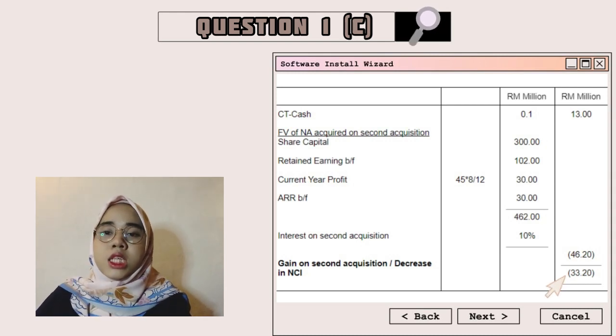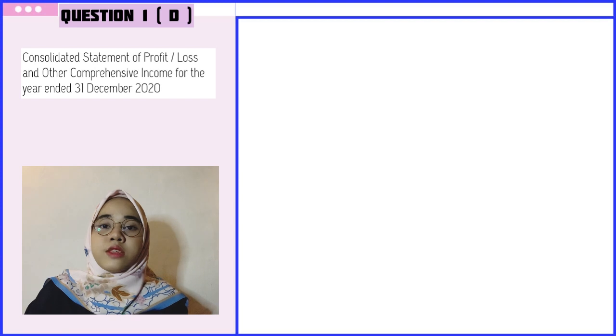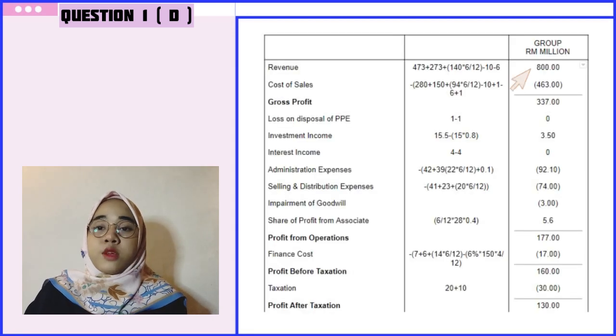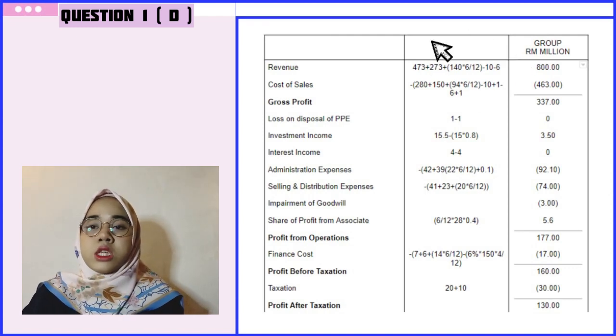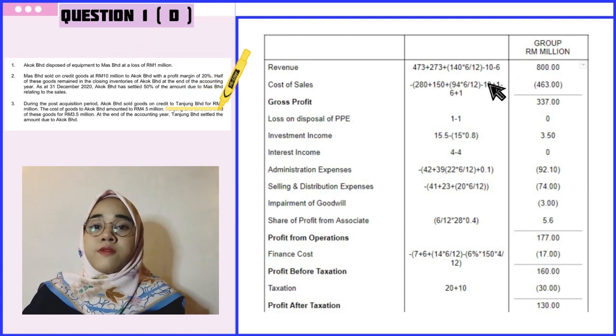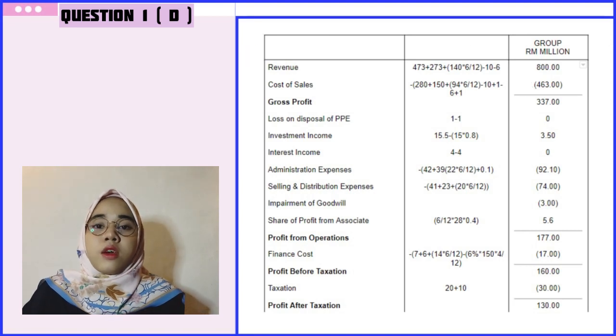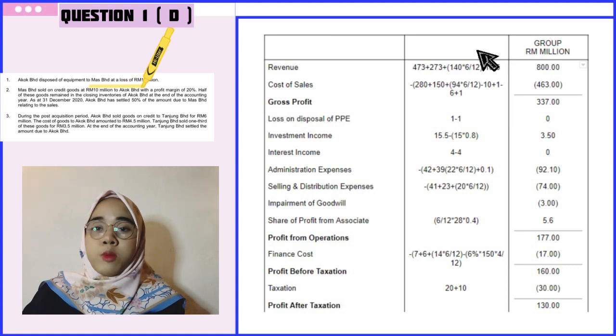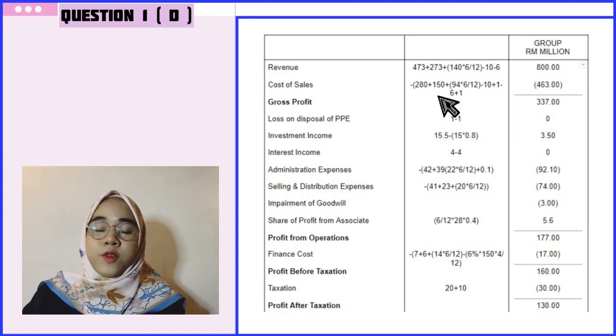At the same time, decrease in NCI. For question 1D, the consolidated statement of profit or loss and other comprehensive income for the year ended 31st December 2020. First item is revenue 800 million. For Tanjung's revenue, apportion 8 because date of acquisition is in the middle of the year. 10 million is from credit sold Mas to Akok, 6 million is from credit sold Akok to Tanjung. For cost of sale, we get negative 463 million. 1 million here is from loss on disposal of equipment. Another 1 million is unrealized profit from Mas.